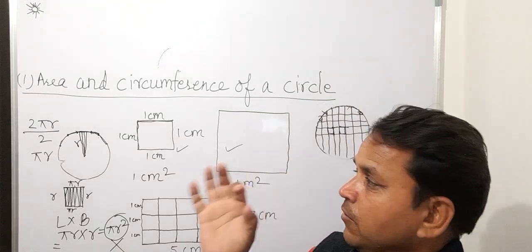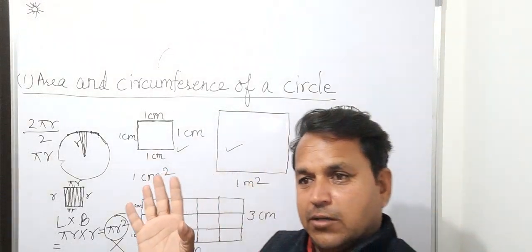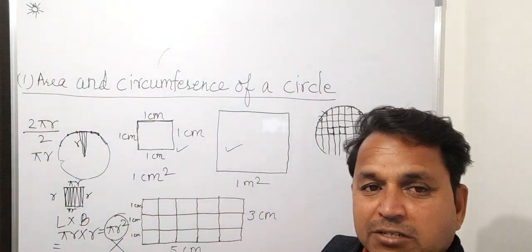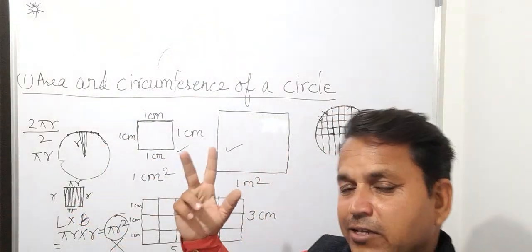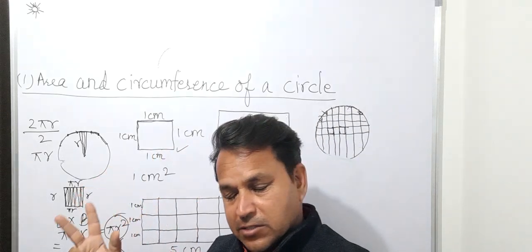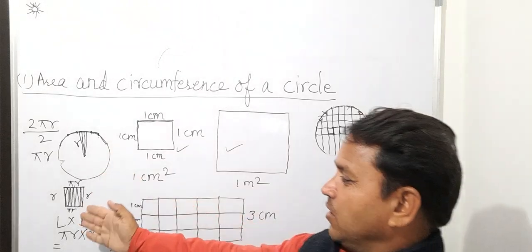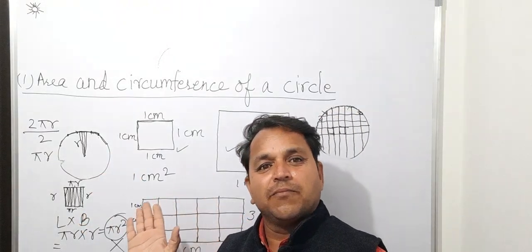You will have to think about two things only. The circle was transformed into a rectangle of the same area, and a rectangle has two dimensions. Its width was equal to the radius of the circle and its length was half of the circumference.